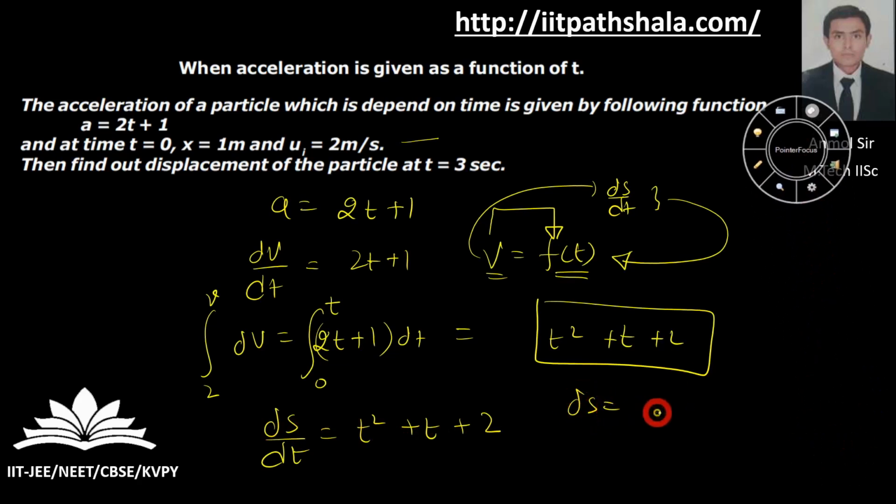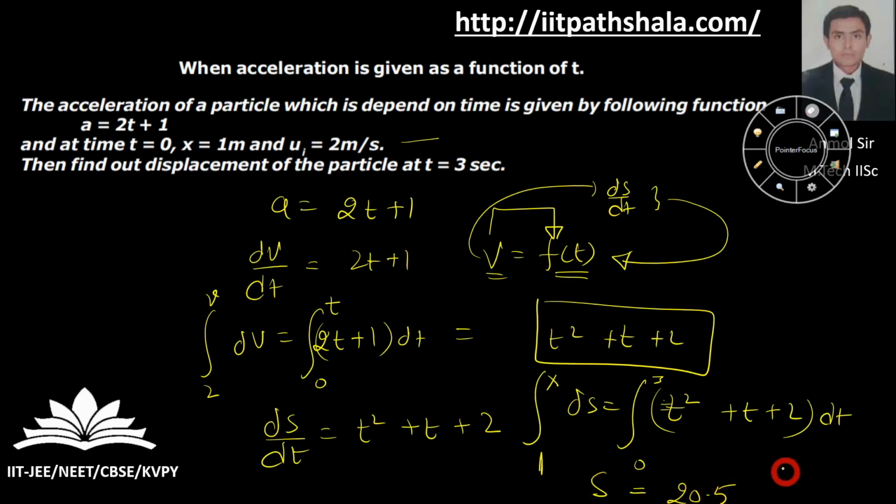ds will be equal to (t square plus t plus 2) dt. You can put the boundary conditions. Here you are given that at time t equal to 0 you are at x equal to 1, and you have to find x at time t equal to 3 seconds. So you will have the end value of s to be equal to 20.5. Whosoever is getting 20.5 as the answer for the displacement is actually getting the wrong answer.